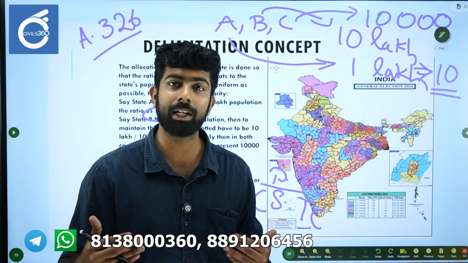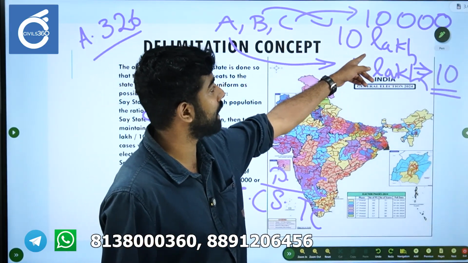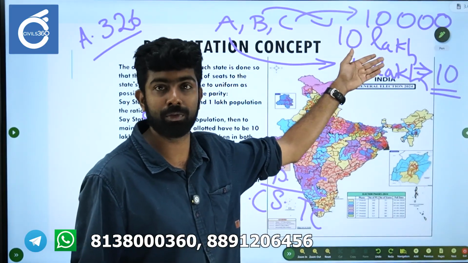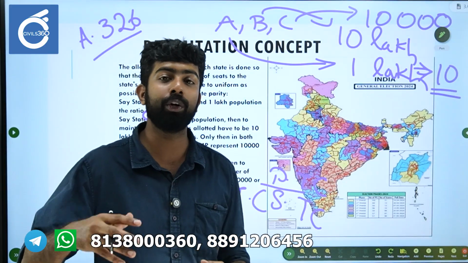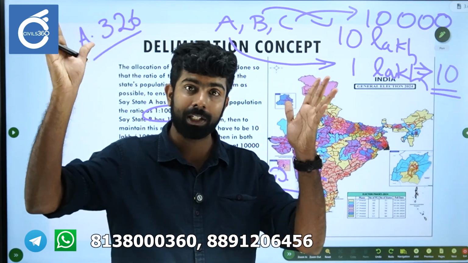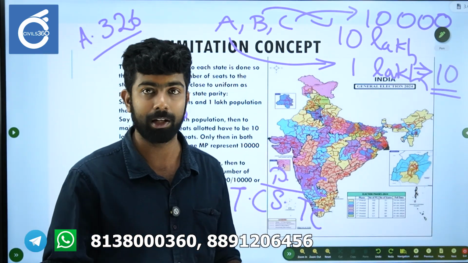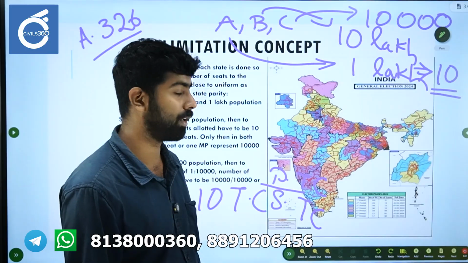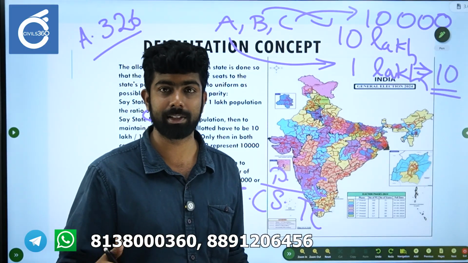The problem comes when the population of any of the states is increasing, but you are not increasing the total number of seats in the Lok Sabha, the House of the People. We will discuss all these concepts one by one.